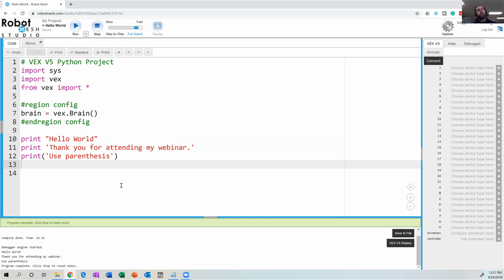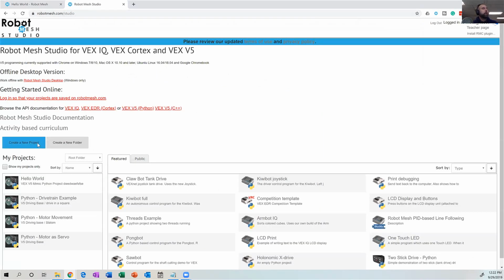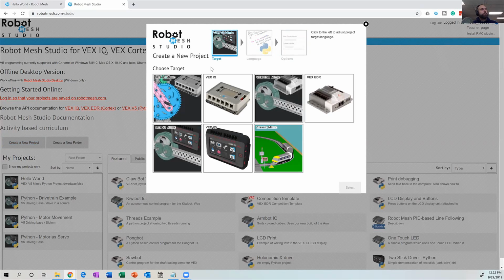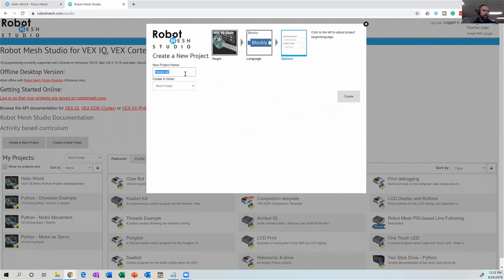Now, for my ModKit person in the room who's scratching their head saying, how would I have done this in a block-based language? I'm going to open up a second tab. And again, I'm going to go to robotmesh.com/studio. I'm going to create a new project. Again, my project is going to be a VEX V5 Mimic, just like the last project. This time, instead of choosing language as Python, I'm going to choose Blockly. And for now, I'll just create this as the cutesy name that they give me, which is Heavy Car, and hit create.